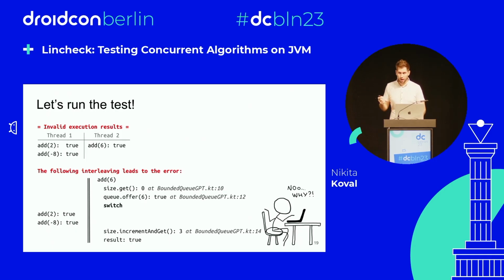And because the second thread was interrupted before the counter increment, these 2 additions in the first thread have succeeded, because they thought that the counter is still 0 and then 1. So they didn't notice that the queue size became greater than the queue capacity.